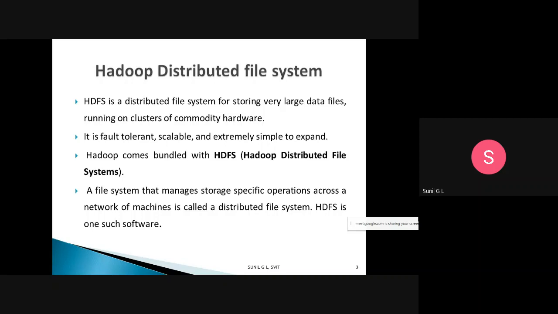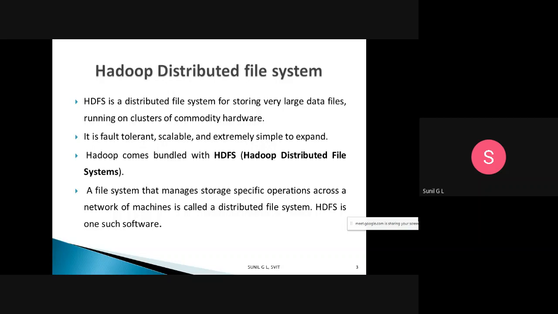I have already given a brief introduction in the introductory classes, but I will discuss it in detail in today's class. So, the Hadoop distributed file system. What do you mean by the Hadoop distributed file system? HDFS is a distributed file system for storing very large data files, which may be structured, unstructured or semi-structured, whatever it may be. It runs on clusters of commodity hardware.